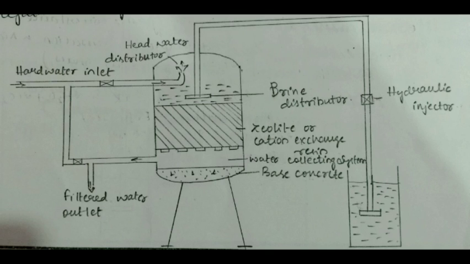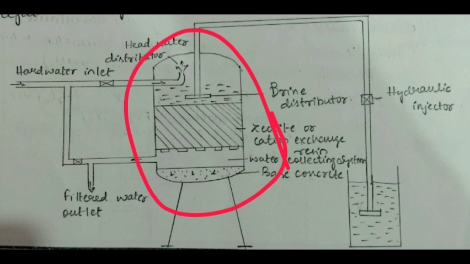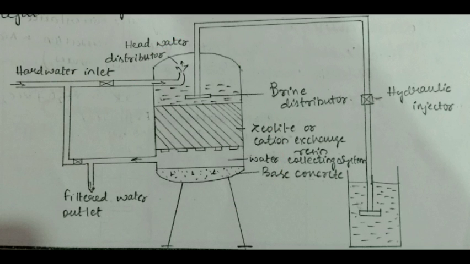And in the figure we can check the arrangements. This entire container is a pressure vessel. Under this we have a zeolite bed. This crossed portion we are seeing is a zeolite bed or a cation exchange resin. Here we can see the troughs. These are a set of troughs used for collection of the water. That is why we have mentioned here that this is a water collecting system. And lastly, the entire system is supported on a base concrete. It has a stand also.